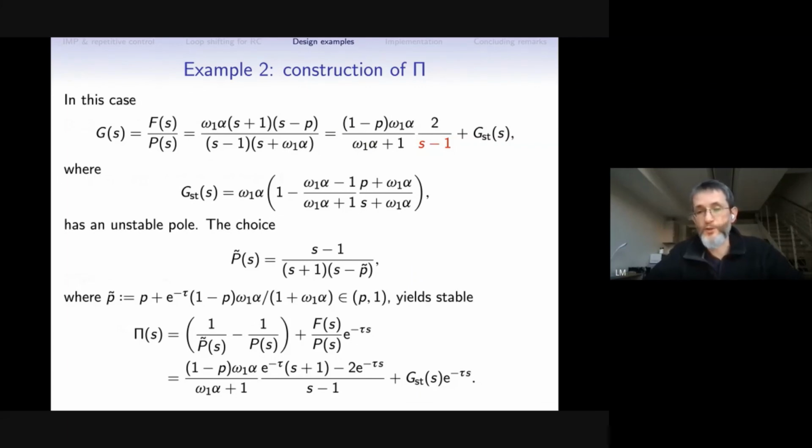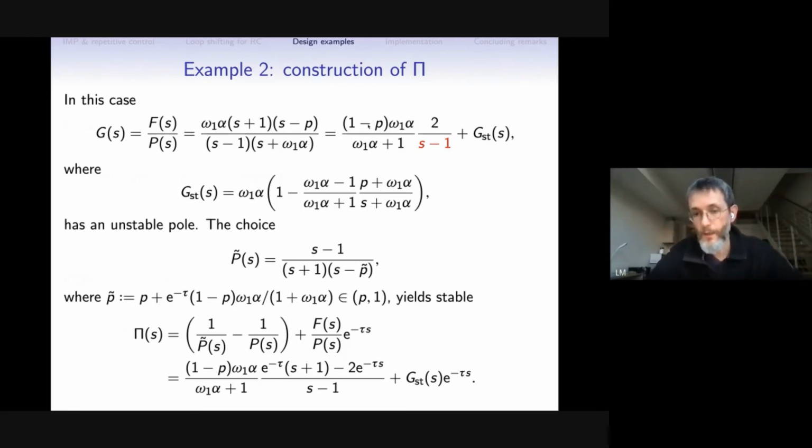But the proposed procedure does not have these limitations at all. So we consider G, and F over P is indeed unstable. So we need to do something else. It's quite convenient to split it into two parts, just by partial fraction expansion. Everything stable is put into this part. It need not be approximated, it can be kept as is.